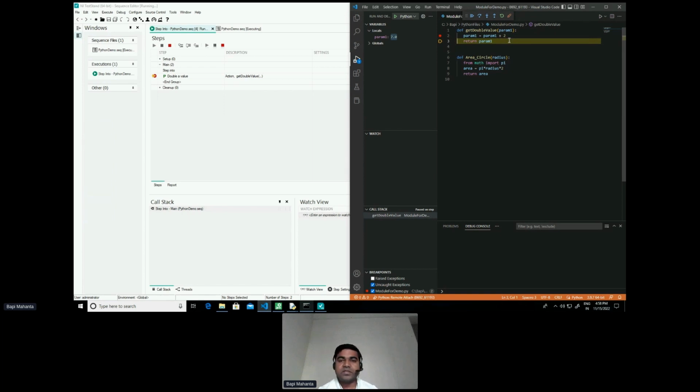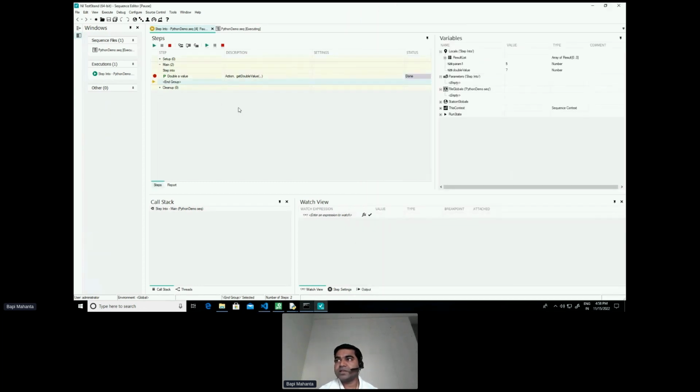Then we can figure out that this is because of this particular code path the code is following, we are getting a return value which we don't expect. So this is how we can step into a Python module in Visual Studio Code from TestStand. Once we return back, the control comes back to TestStand and we can continue the execution.